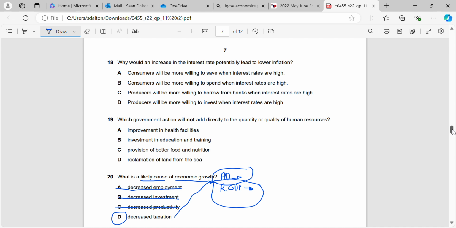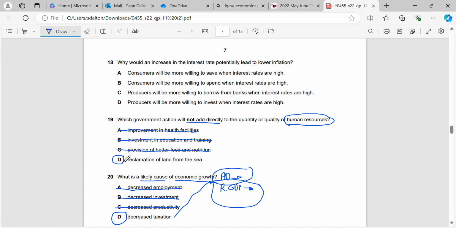Okay, question 19. Which government action will not add directly to the quality or quantity of human resources? Okay, if we improve health facilities, will that add to people? Of course it will. That's going to add to giving people better access to healthcare. If we invest in education, people are going to get better skills. So our human resources are going to get better quality and quantity possibly as well. And if we provide better food and nutrition, they're going to get sick less. So that's also going to help the quality of human resources.